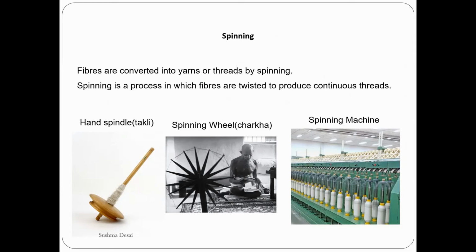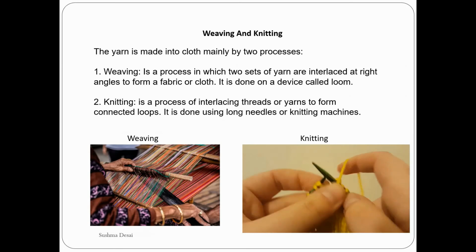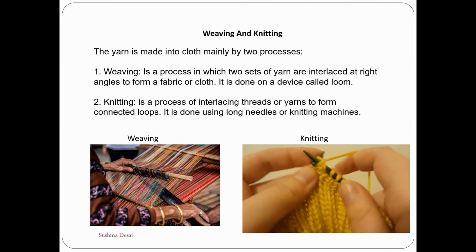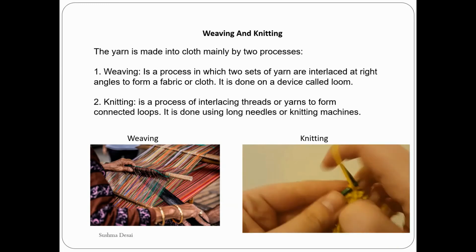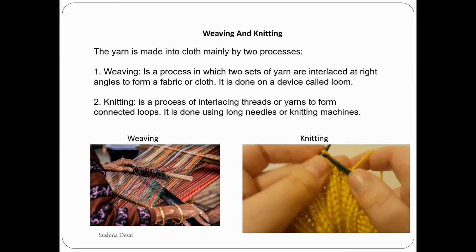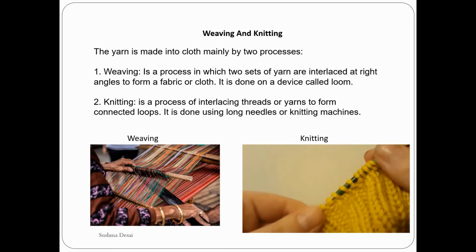And now it's also done on machines which are called spinning machines. So this is about spinning, one way of making the yarn. Next is weaving and knitting. To make a fabric you have to use these methods, weaving and knitting. To make this yarn into a fabric, these two methods are used.